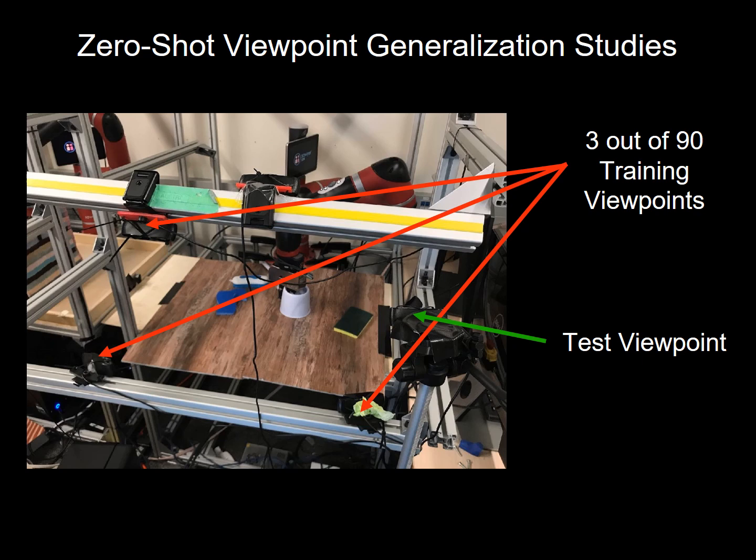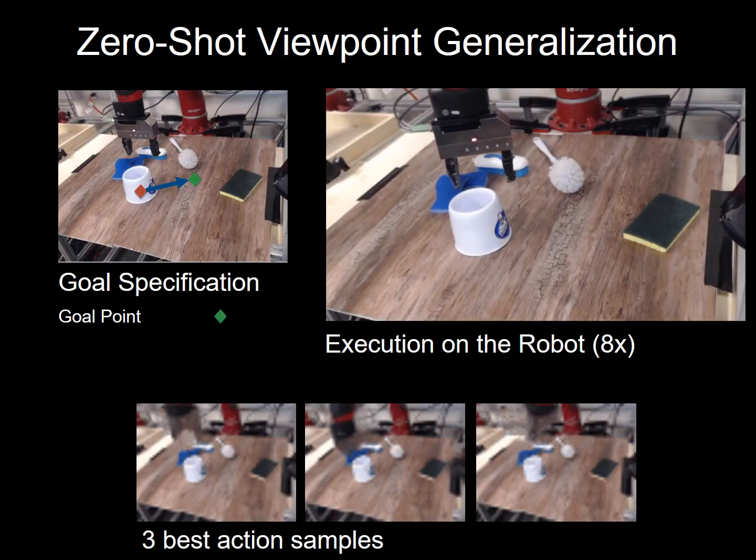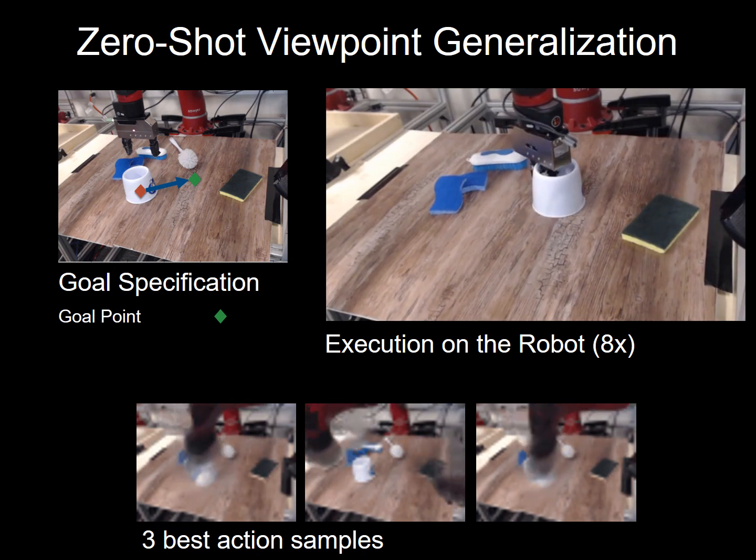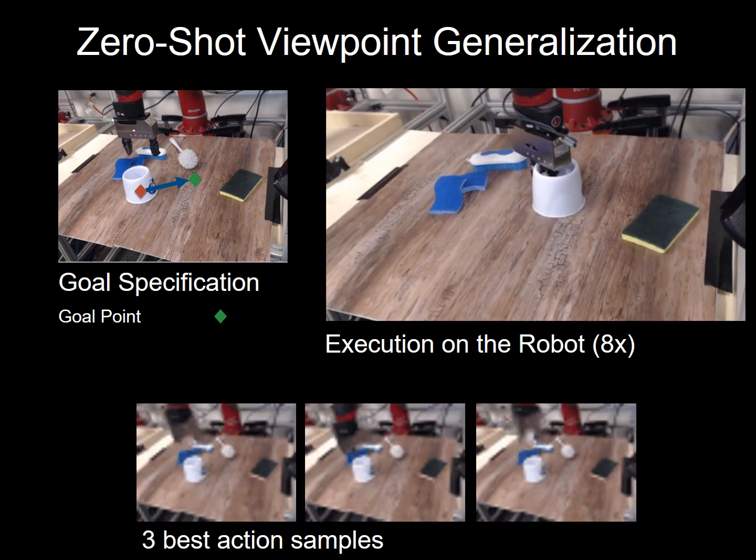We first study zero-shot generalization to new viewpoints, which is challenging because the video prediction model has to identify the relative position and orientation of the camera to the robot-based coordinate frame from a sequence of context images passed to the RNN. We compare a model that was trained on 90 different viewpoints with a model that was only trained on a single viewpoint. In this video, you can see the robot successfully executing a pushing task from a held-out viewpoint using the multi-view model.